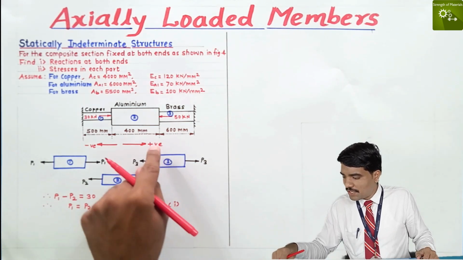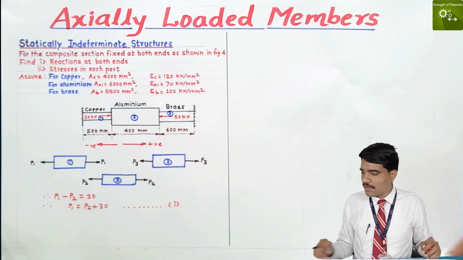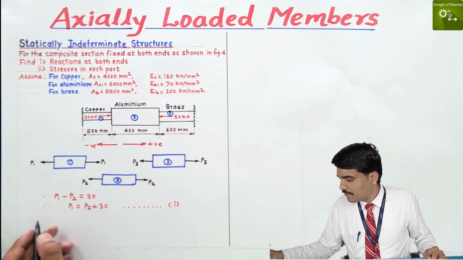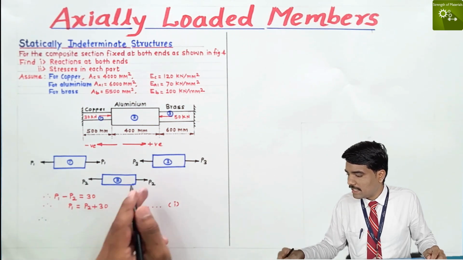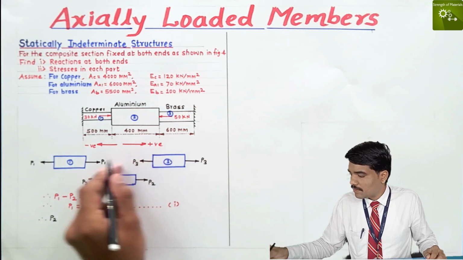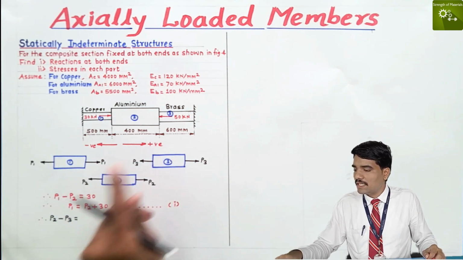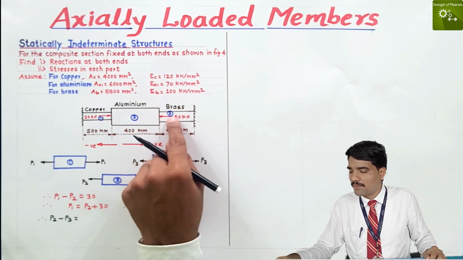Again see the joint of part 2 and part 3. Again we get an equation: P2 goes towards the right side, P3 goes towards the left side, so P2 minus P3 is equal to the force at the joint of 2 and 3.